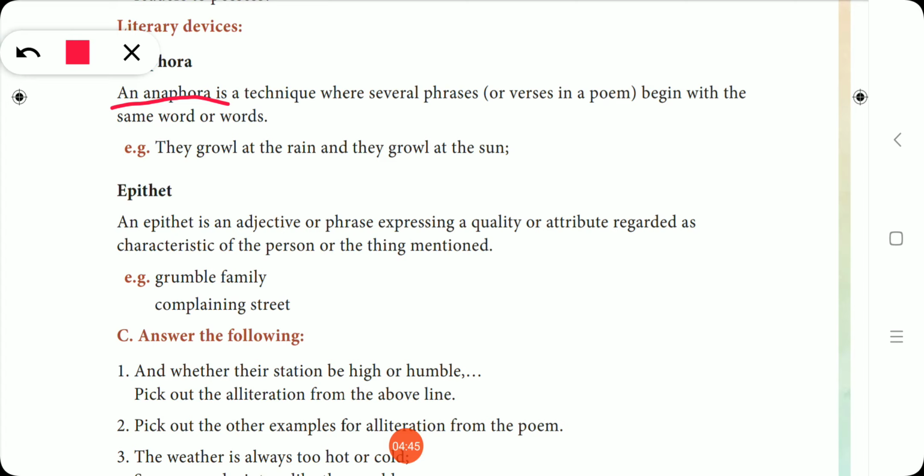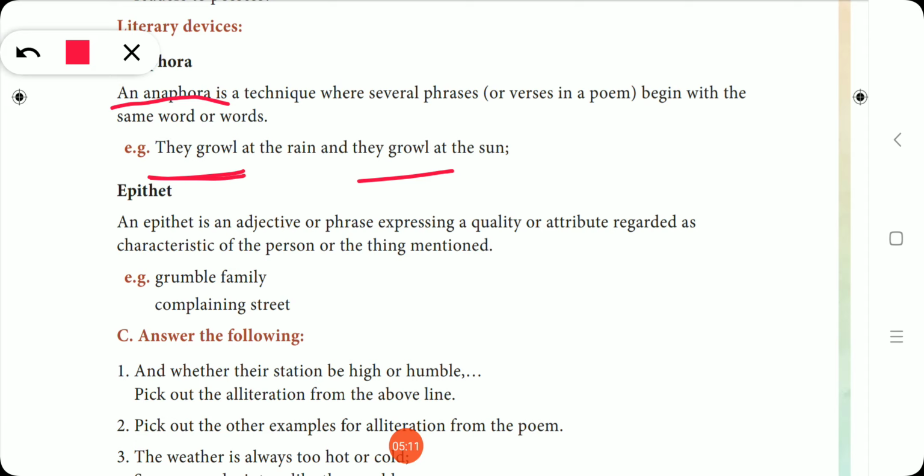Okay, so if the poem lines begin with the same word or words, then we call it anaphora. See here, what is repeated? They growl at the rain, and they growl at the sun. So they growl is repeated, right? So we can call this an example for anaphora, right?